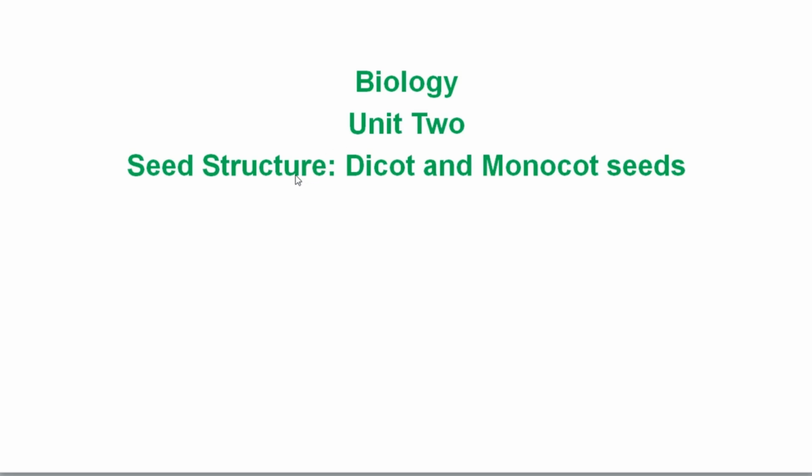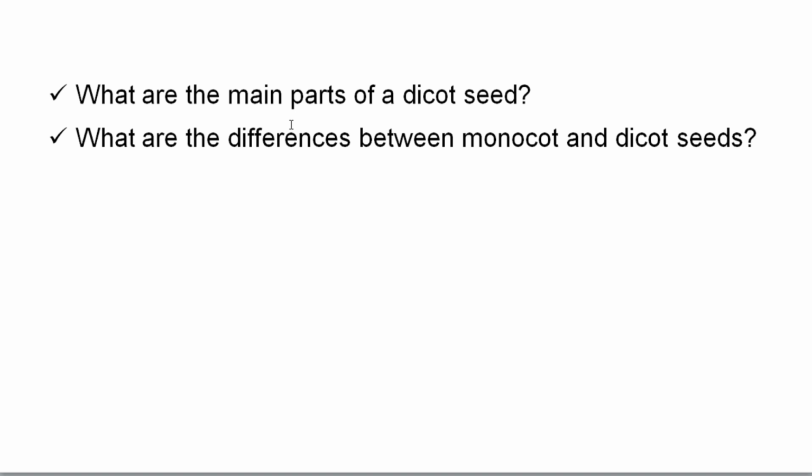Today we are going to talk about seed structure, dicot and monocot seeds. It is grade 10 Biology Unit 2. Good. What are the main parts of a dicot seed? Could you mention these parts? What are the differences between monocot and dicot seeds? Let's go to answer these questions.